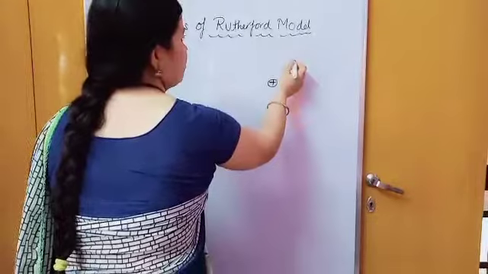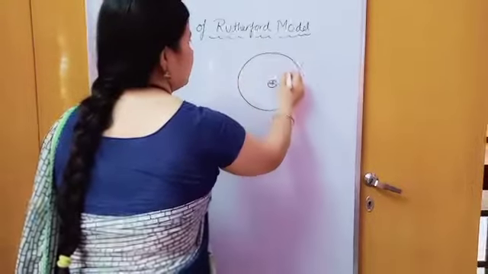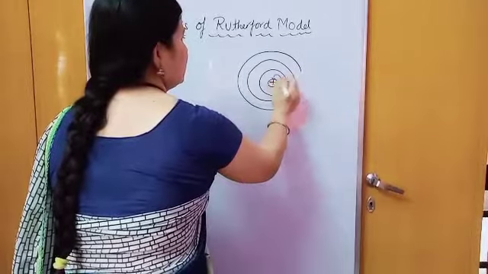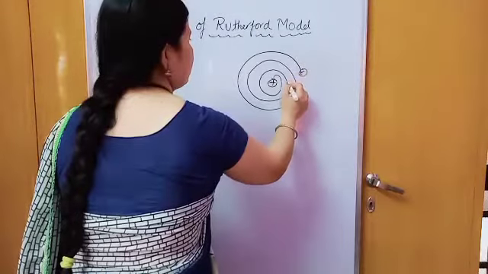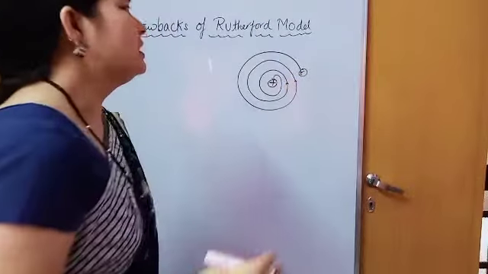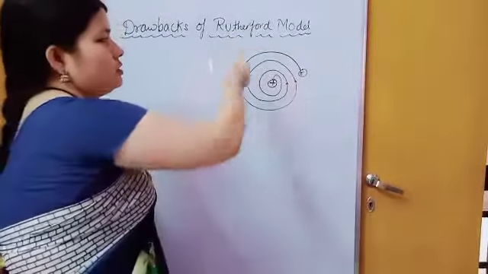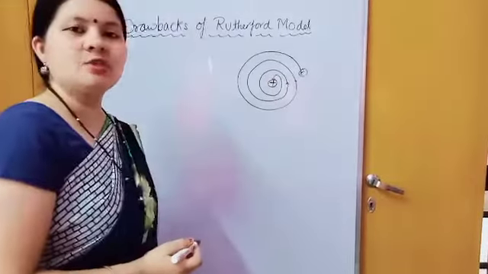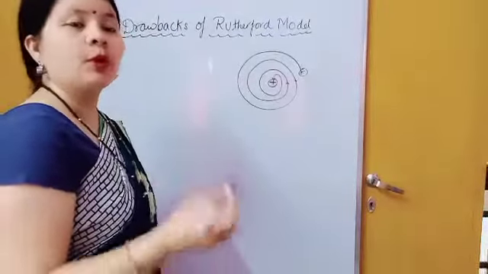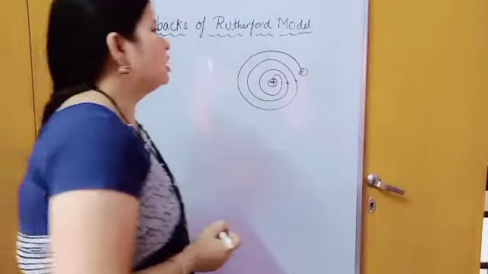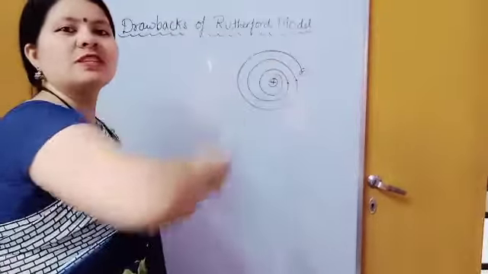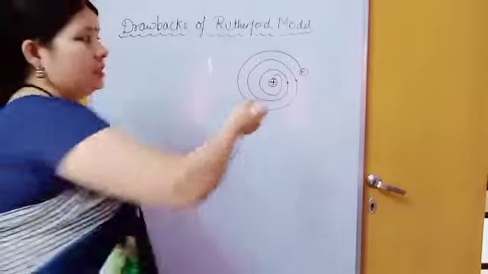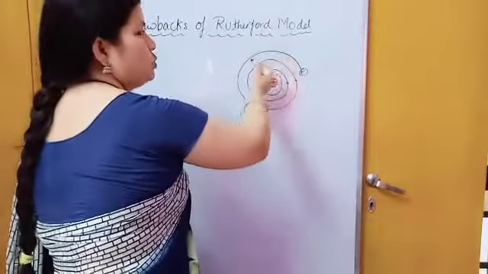Now suppose this is an electron moving around in a circular path like this. According to Rutherford, the electron revolves around the nucleus in a circular path with very high speed, and according to Maxwell theory, whenever a charged body moves under the influence of a force of attraction, it loses some energy.